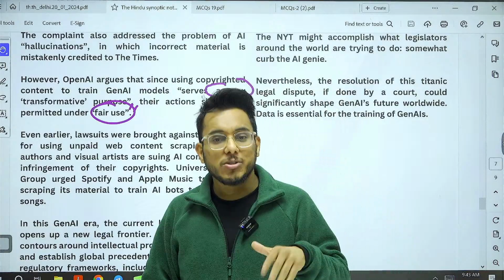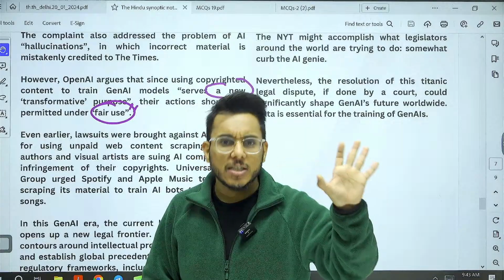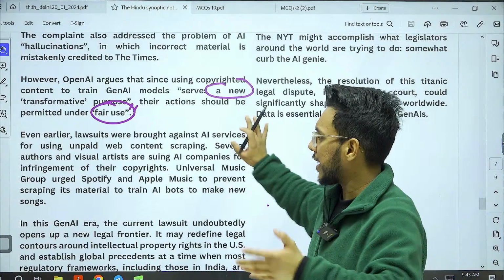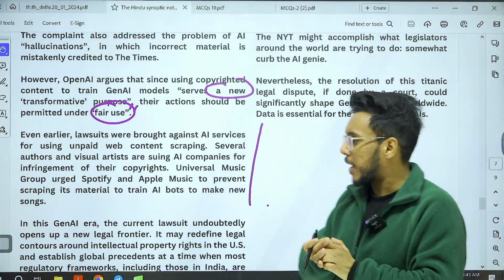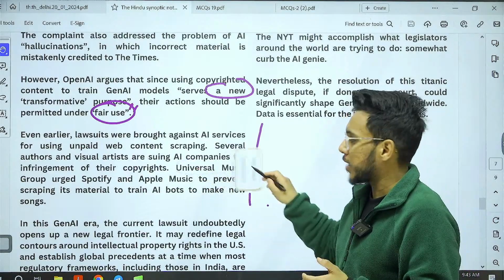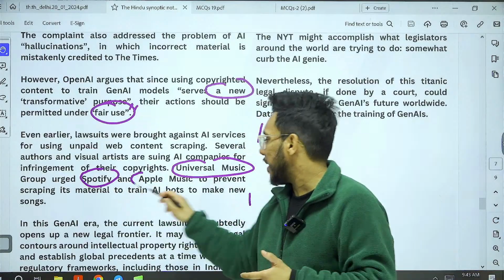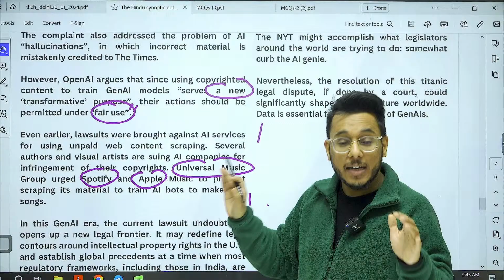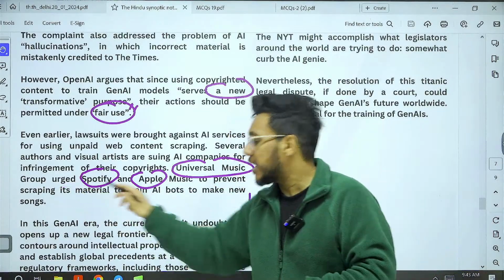Fair use is a rider. Under fair use, you can use the content without infringing the copyright. So under the fair use exemption, they should be allowed. They're asking for this permission. Also, guys, what has happened? Even Universal Music has urged Spotify and Apple Music to prevent OpenAI or the other AI models from scraping the material from their platform.